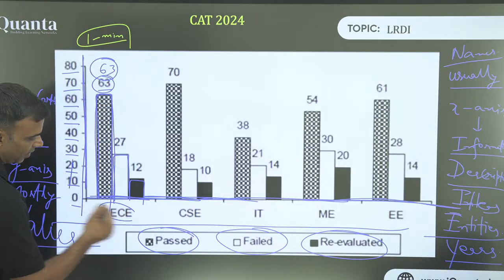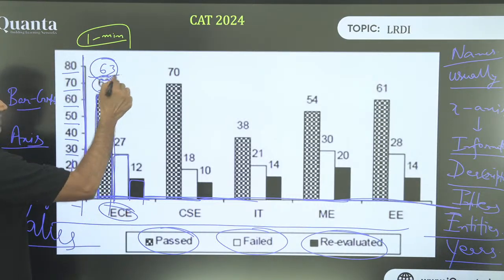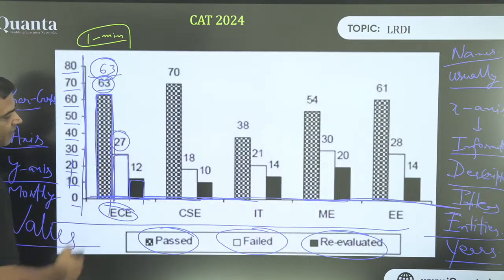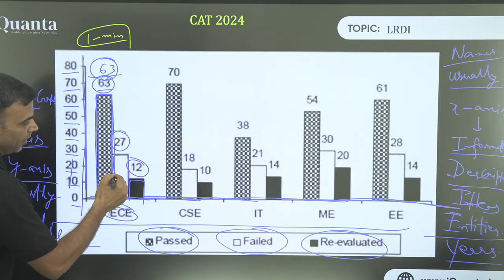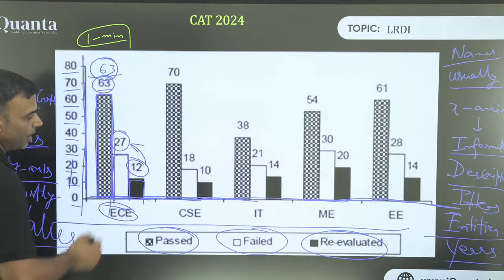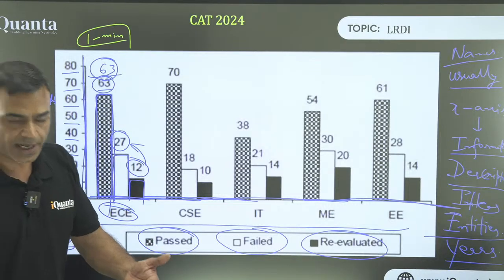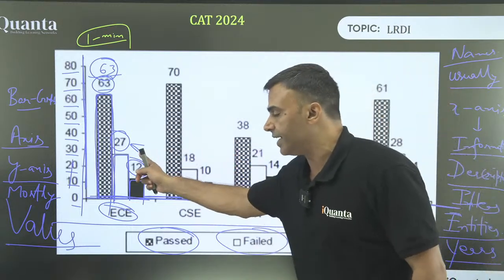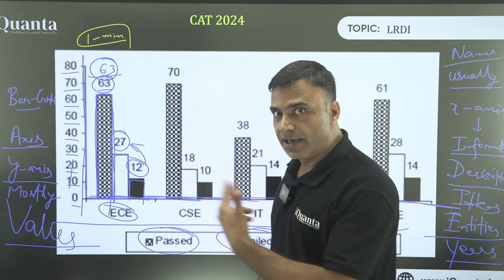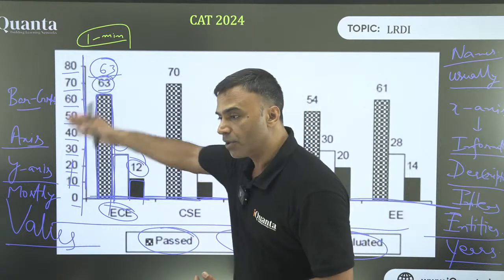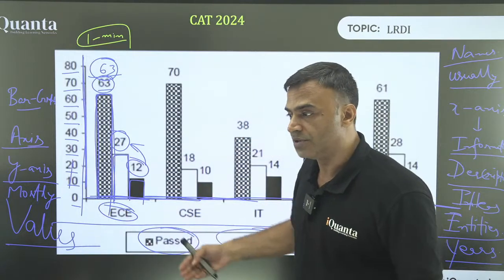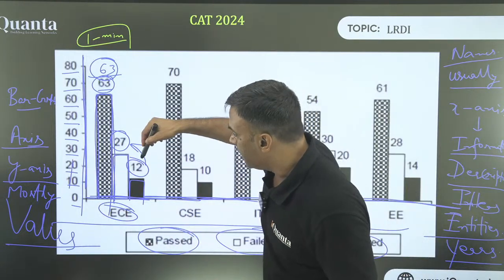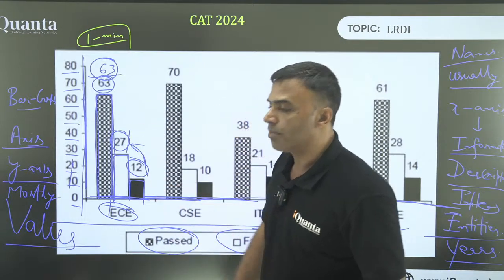For example, we are talking about the ECE branch. 63 is definite pass. 27 have failed. These 12 people may or may not be a part of this 27. Does that make sense? I don't know the description because it is not given. But just by looking at the data, one thing that I need to clarify, for which I will read the question further and find where it is given, is that 12 may or may not be a part of this 27.